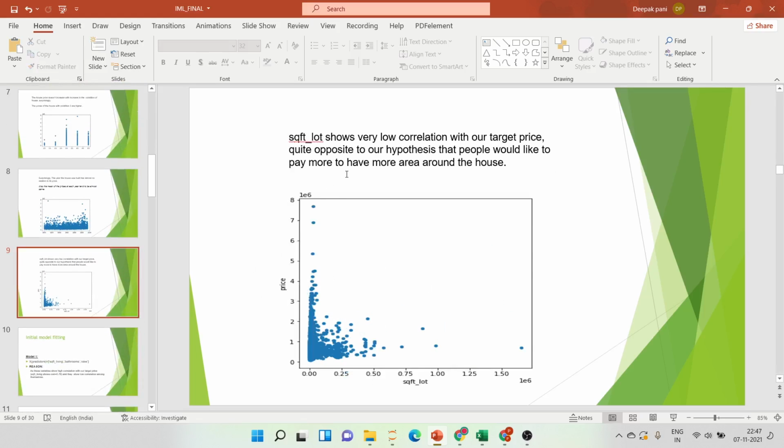And we have another surprising element as well. Here the square feet lot shows very low correlation with our target variable, but we had considered in our hypothesis that there will be a positive relation. It will increase roughly, but here it's not. You can see this in the scatter plot.